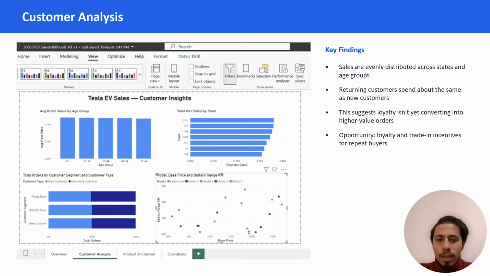Finally, this scatter chart shows the base price against the battery range, colored by model, and it shows the pricing tracks mainly the battery range of the vehicles rather than anything else.